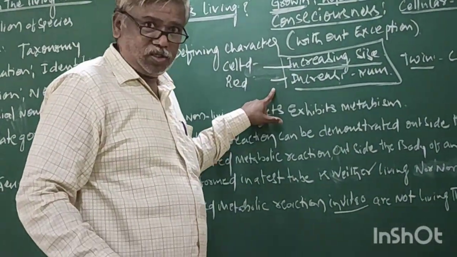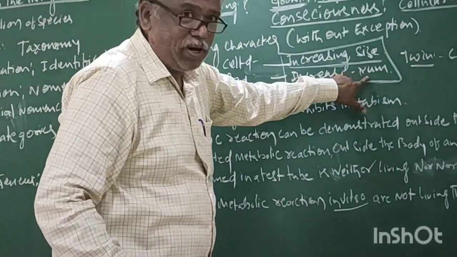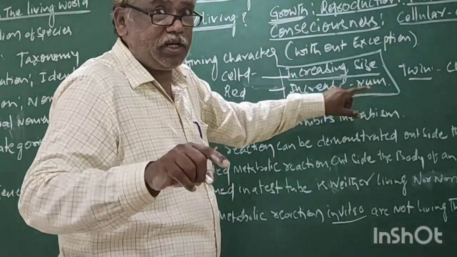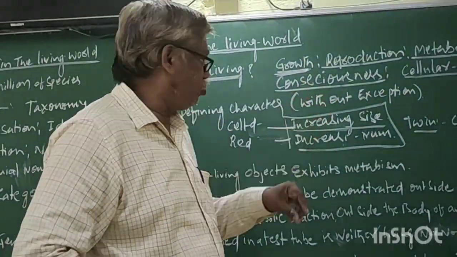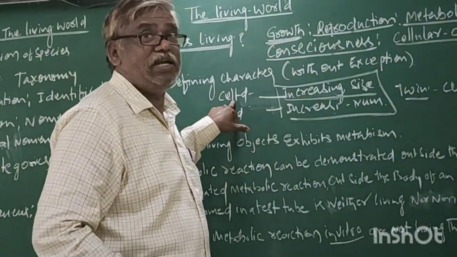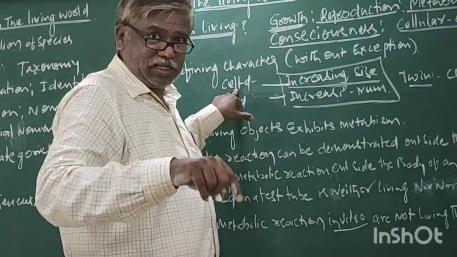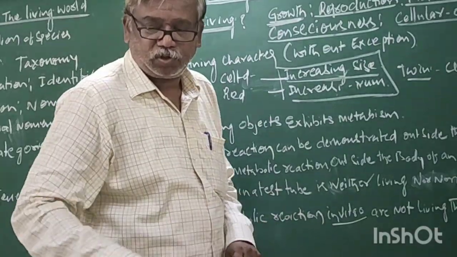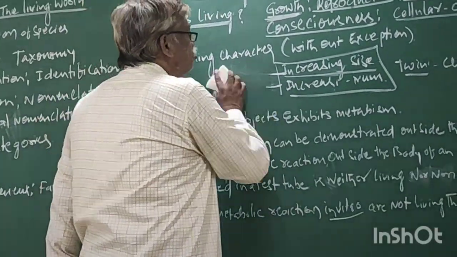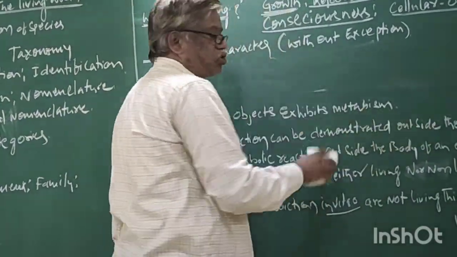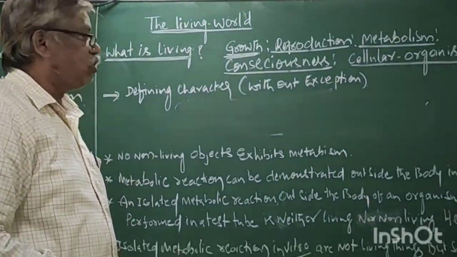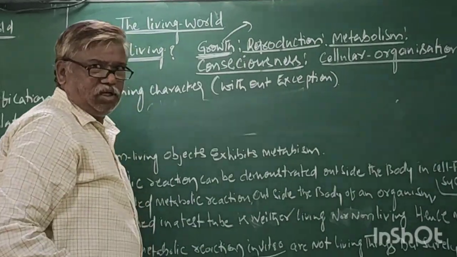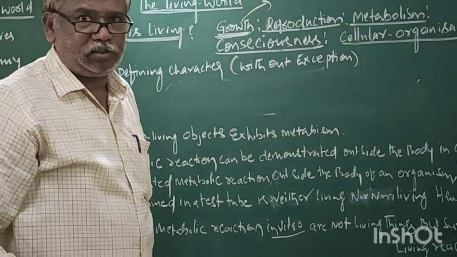Increasing number is also one of the characters of growth. Cell division is a process to increase the size. Now this is our growth. These are the two twin characters.